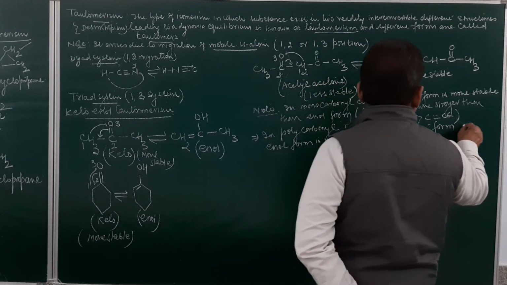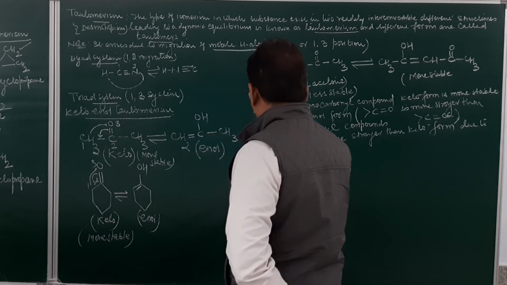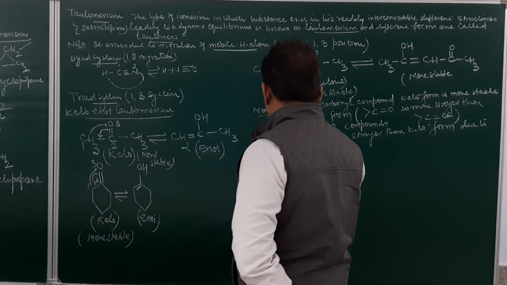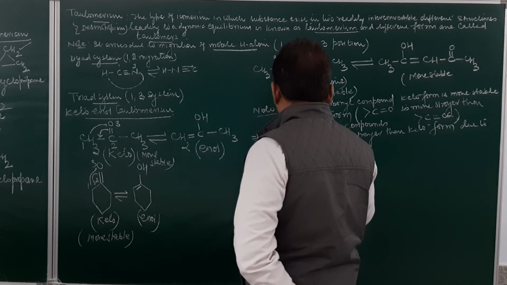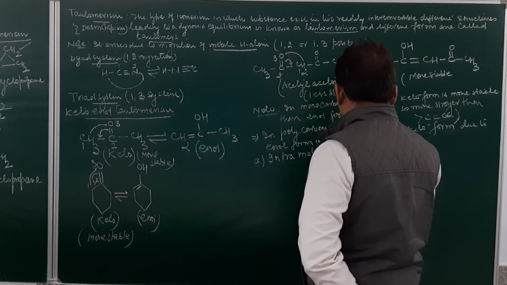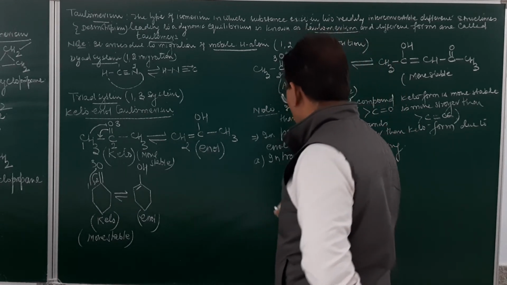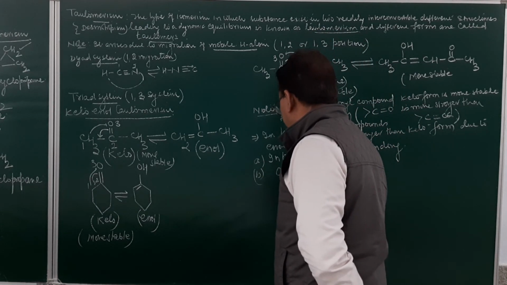Due to, first point is intramolecular hydrogen bonding, wherever it develops. Second, due to conjugation.